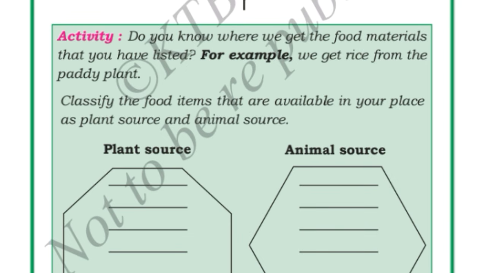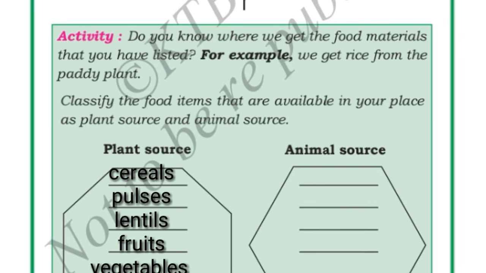For example, we get rice from the paddy plant. So some of the things which we have written we will get from the plants, and some of the things which we have written we will get from the animals. So here let us classify the food items that are available in our place as plant source and animal source. First we will write the things which we get from the plant. What are the things which we get from the plant? We get cereals, pulses, lentils, fruits, vegetables.